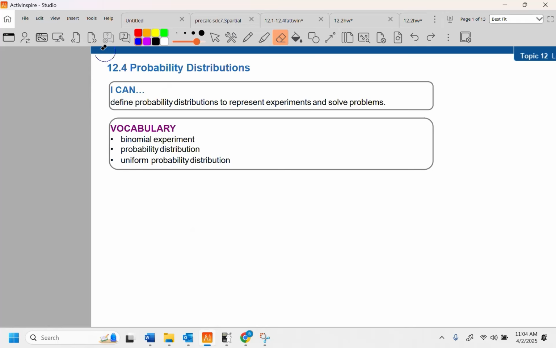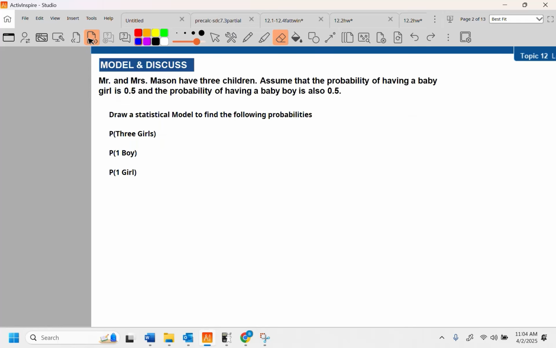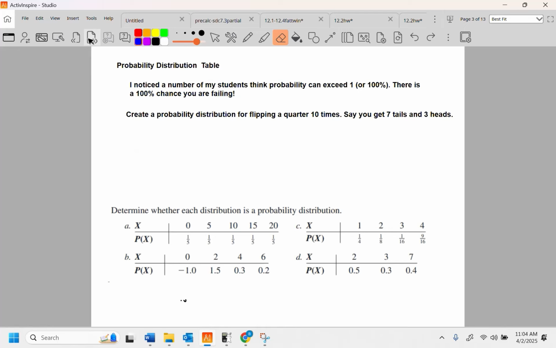But anyways, these are your notes for 12.5, actually, that needs to be edited. Probability distributions. I usually throw some of this stuff out, but I've had a number of kids who think probability can exceed 100%. It's way more than usual. So we're just going to create a small probability distribution table for flipping a quarter 10 times. Tables are boring, but they're always right.